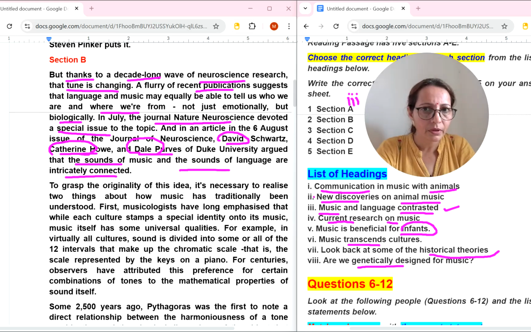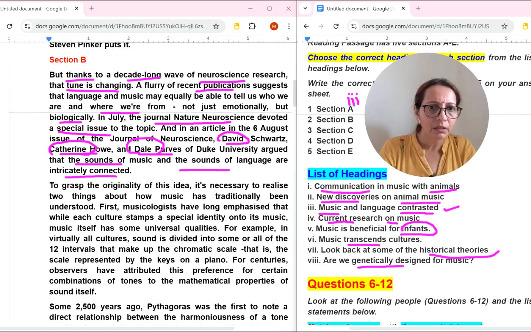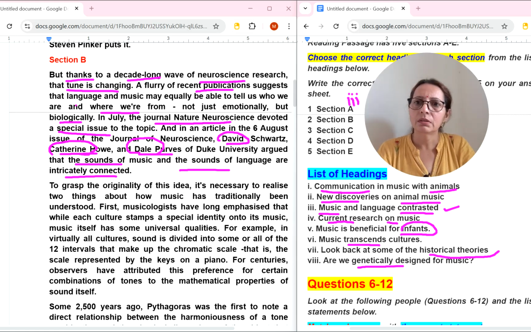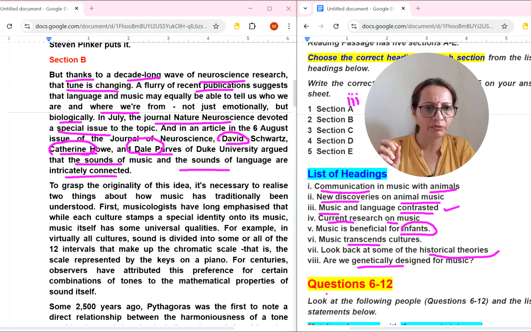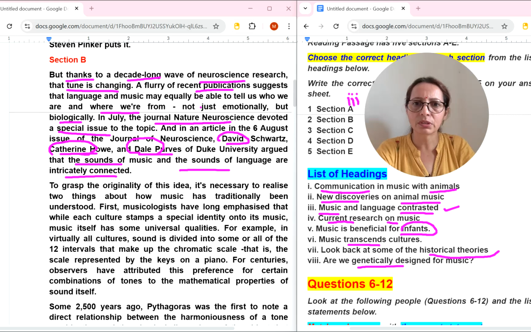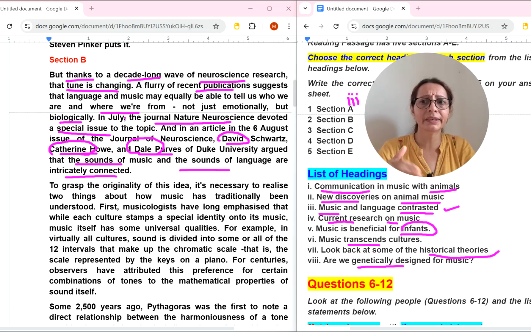I have read the full paragraph. Language and music may equally be able to tell us who we are and where we were from.